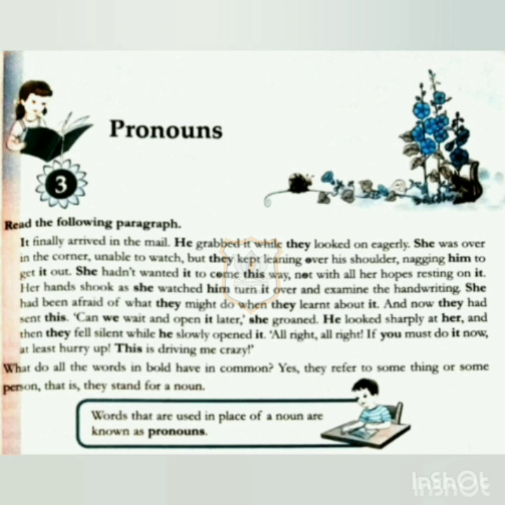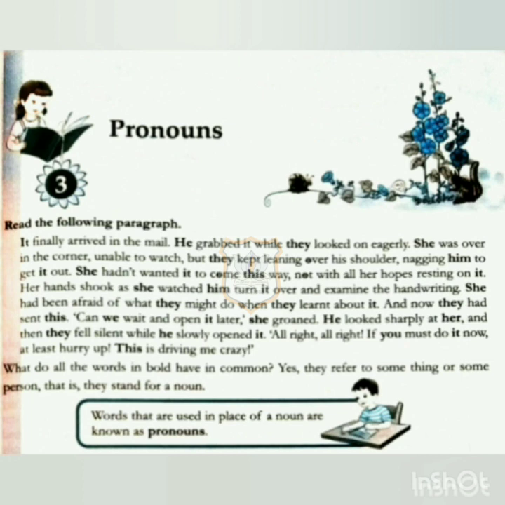So in this paragraph, you can see that some of the words are highlighted. What I have to tell you is the words that are used in the place of a noun are known as pronouns. So here you can say that a pronoun is a word that takes the place of a noun. Here you can see it, he, they, she, they, then him.